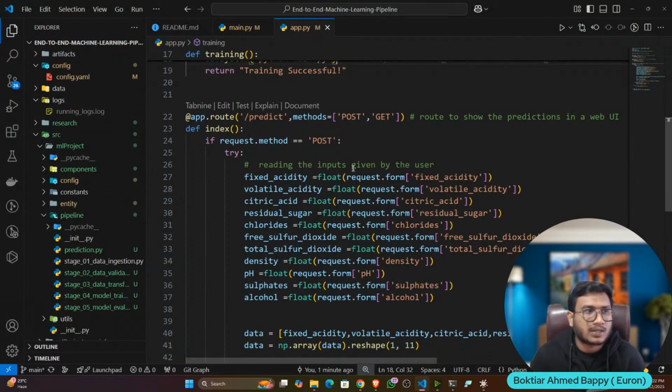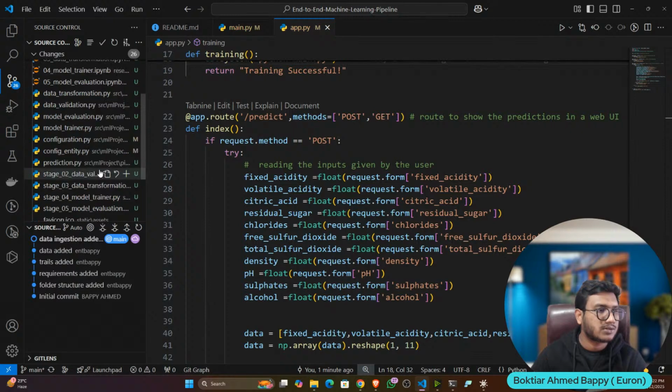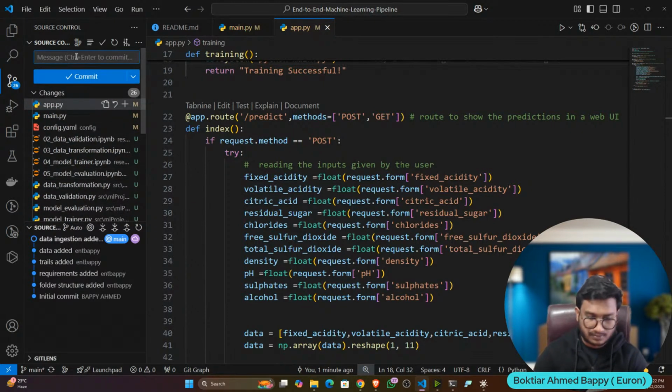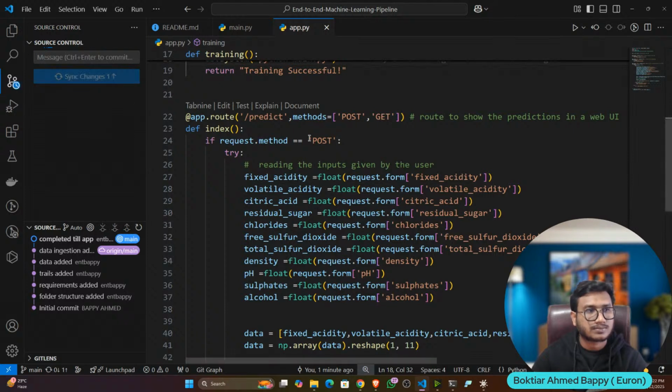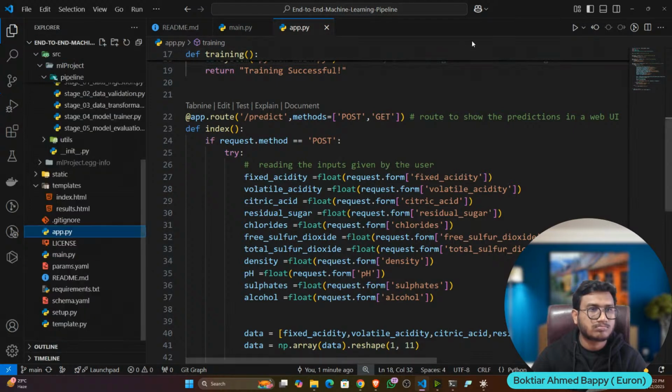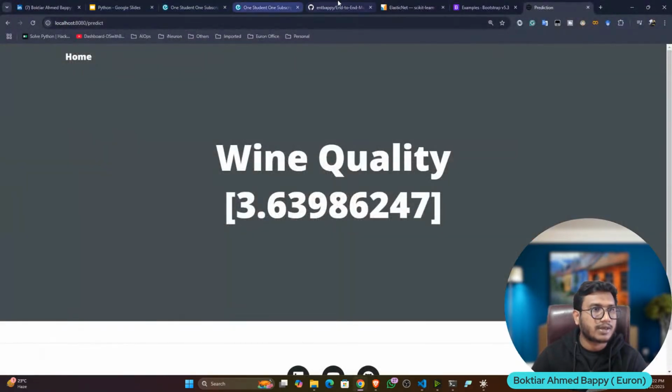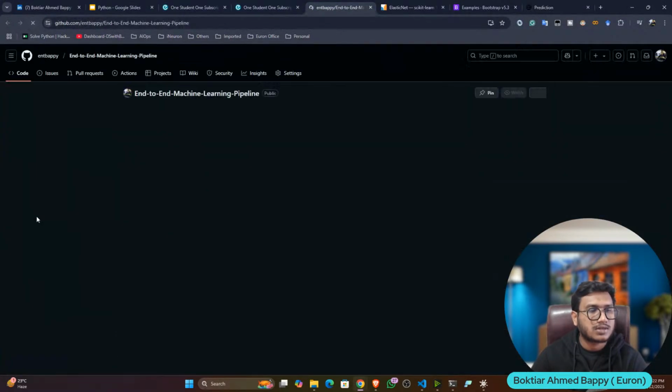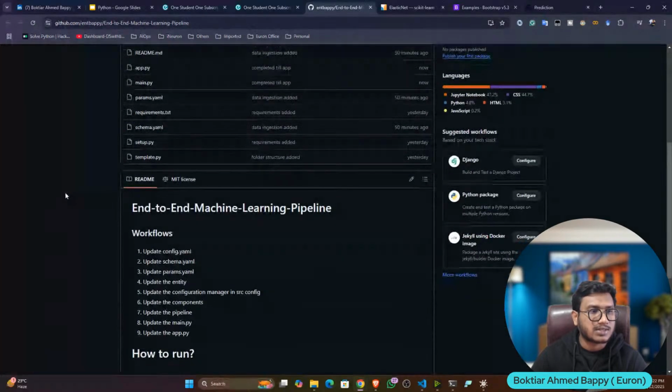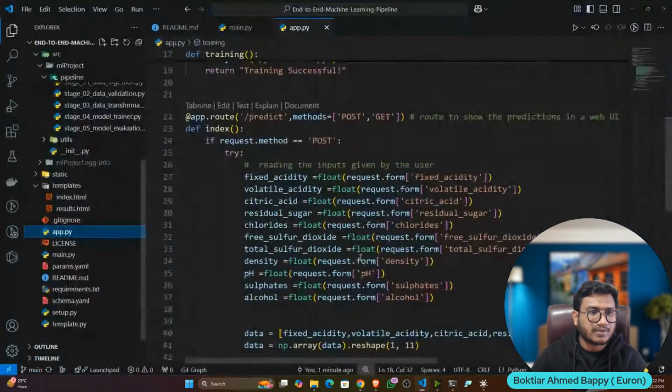Got it, guys? Now let me push the code so that you can also get it. So completed till evaluation, or let's say app. Okay, done. Now if I refresh, see everything is available. Now I can also update the readme file.